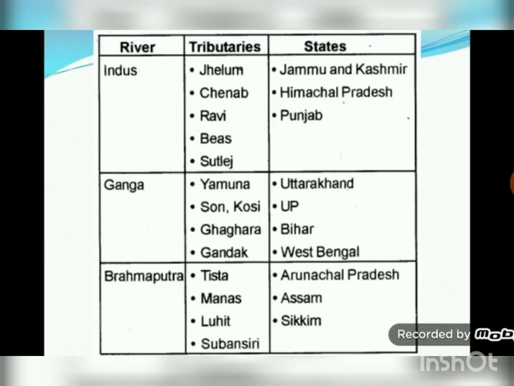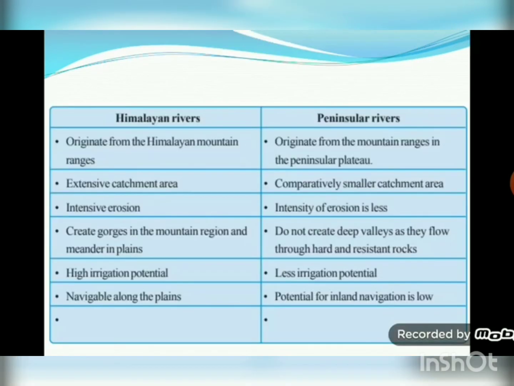Next we will talk about the Ganga. Rivers Bhagirathi and Alaknanda, emerging from the Gangotri area in the Himalayas, merge with each other near Devprayag. Ganga leaves the mountainous terrain and enters the plains near Haridwar. Many Himalayan rivers meet Ganga. Among them Ghagra, Gandak and Kosi are major rivers. Yamuna emerges from Yamunotri and Ganga from Gangotri. The source of Ghagra, Gandak and Kosi lies in Nepal.